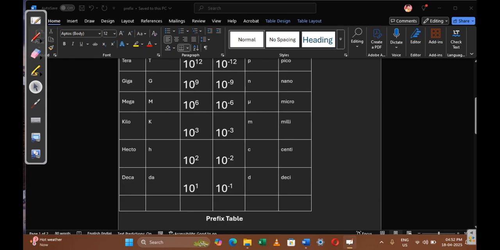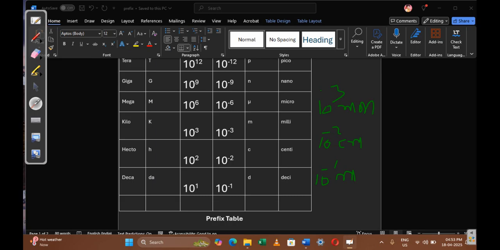Just keep 10 power minus 1 meters, 10 power minus 2 centimeters, 10 power minus 3 millimeters. Like this, we can use these prefixes in so many problems.